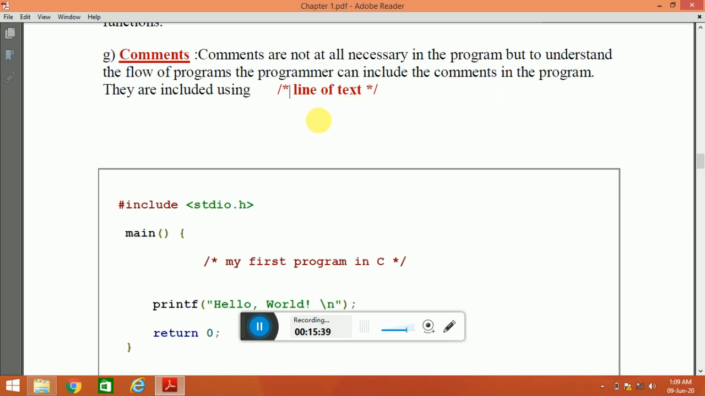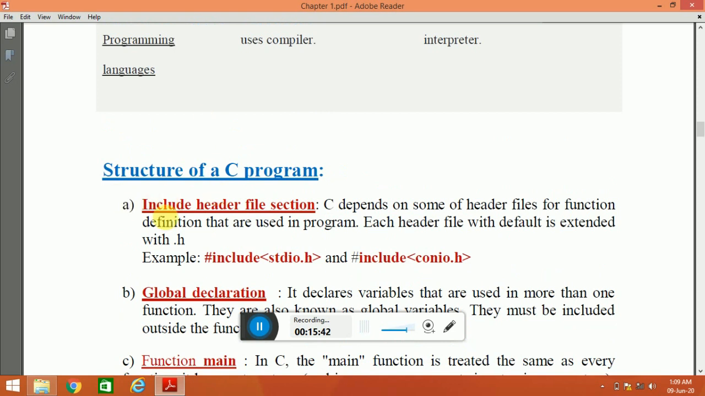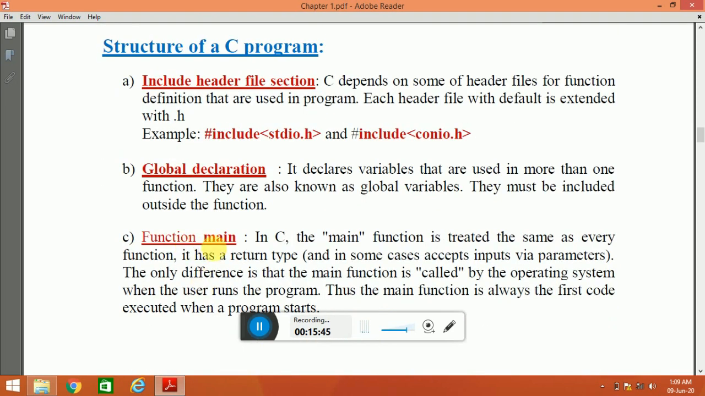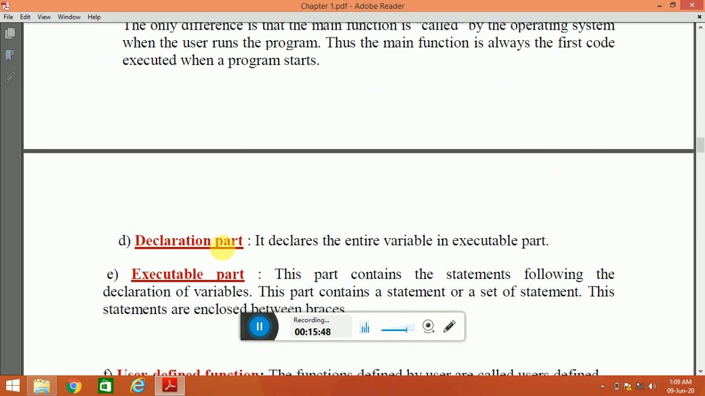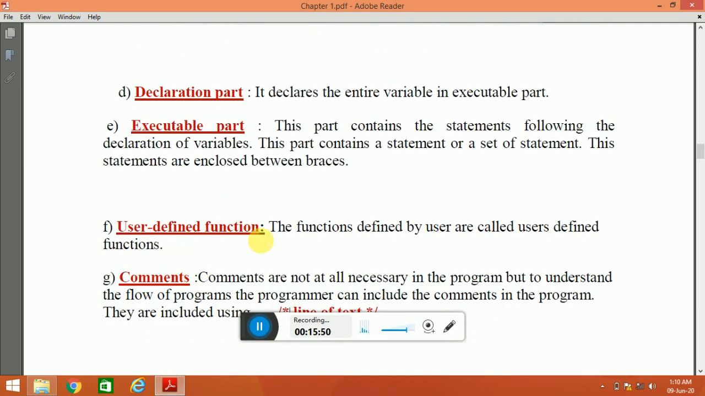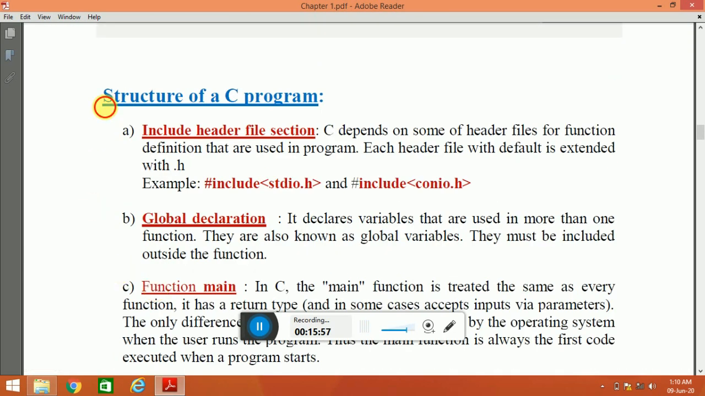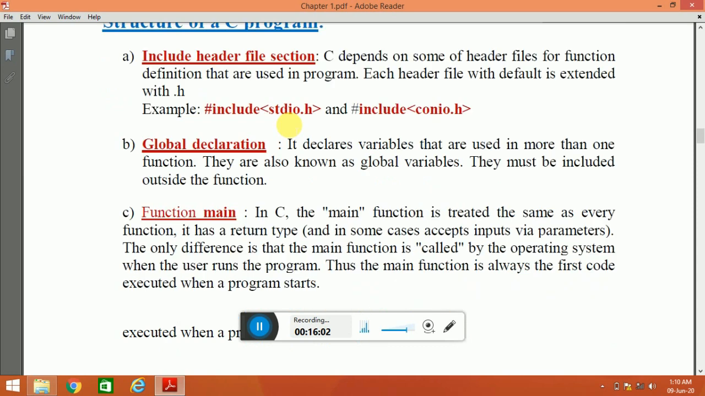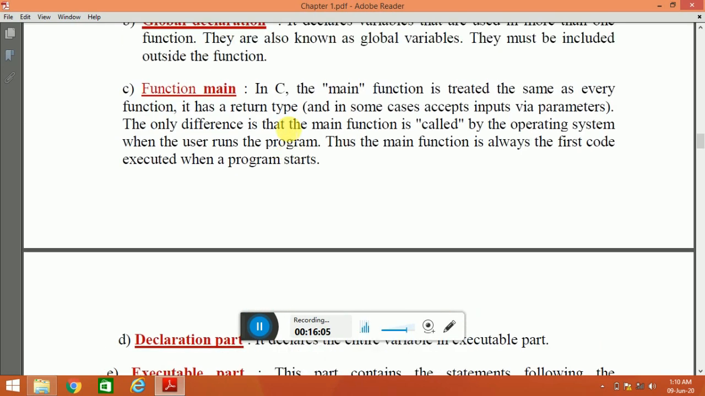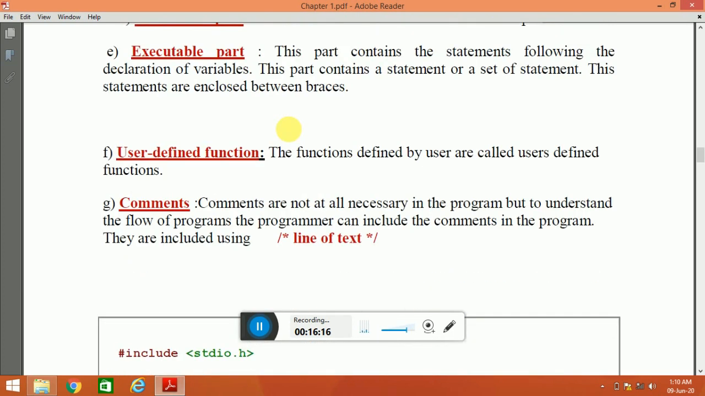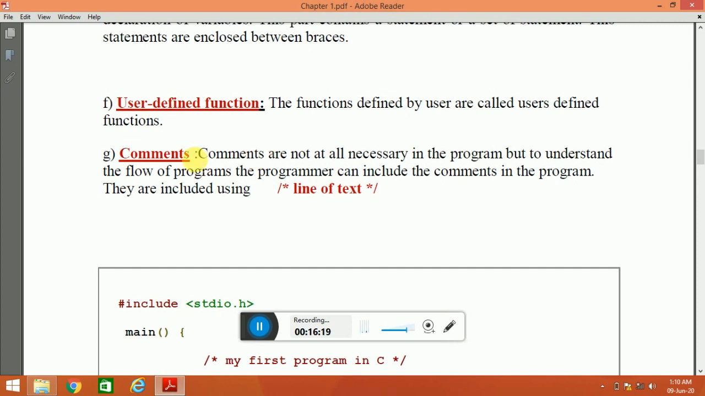So this is a very important question. What is a header file? What is a global declaration? What is the main function? What is the declaration and executable part? What are user defined functions? What are comments? Sometimes this comes as a one mark question, and sometimes you need to describe the structure of a C program. So just take a screenshot or note down these points. I have arranged the notes in such a way that if you read them once, you will not be able to forget them. But in some books, these are defined in a very complex manner and the students get confused, so I have made these notes in a very simple way.